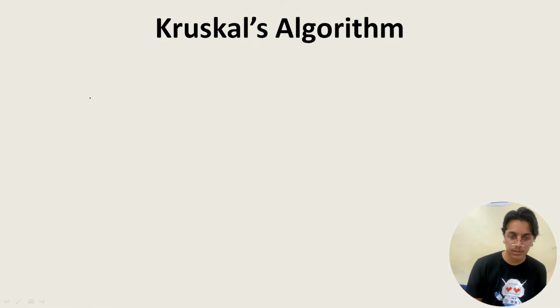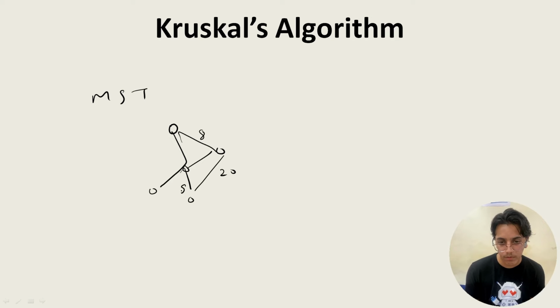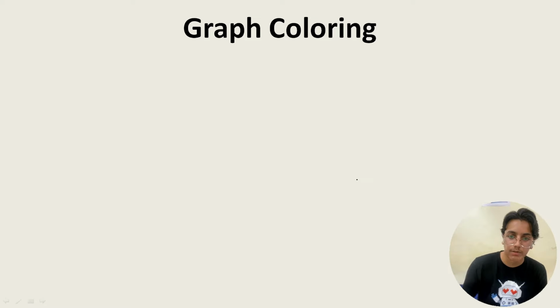Next, Kruskal algorithm is there. Over here, the minimum spanning tree concept is there. If some graph is given, like this, and then weights are also given, 8, 20, 5, 2, 1, 7. So you have to tell a probable answer with edges that will form a minimum spanning tree. You can see a reference video for this, and you'll be able to solve the question asked.